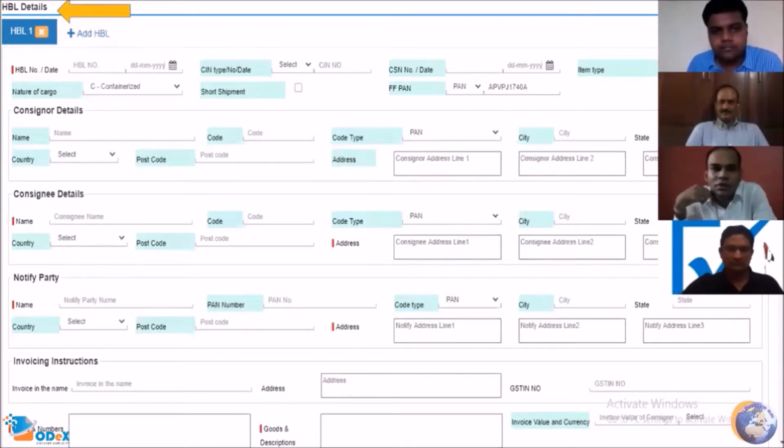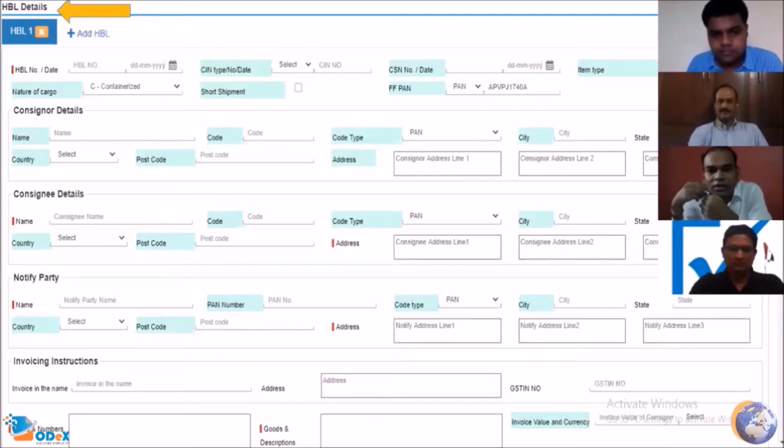Now, what is the most important thing to be considered over here? As per SCMTR, if the entity is an Indian company, in case of export, if the exporter or consigner is an Indian company, and in case of import, if the consignee or the importing party is an Indian company, then that company's IEC or PAN number is mandatory. So you need to have the IEC or PAN number if the company is an Indian entity. Similarly for notify party and invoicing instruction.